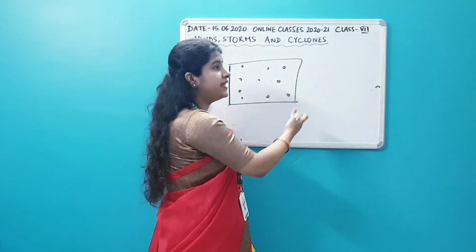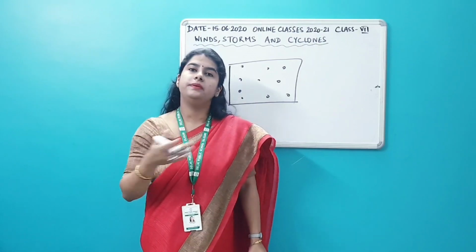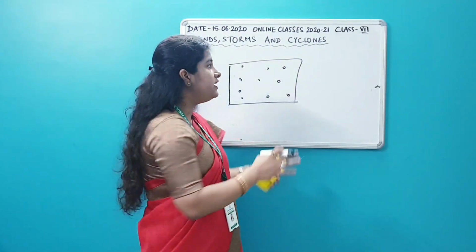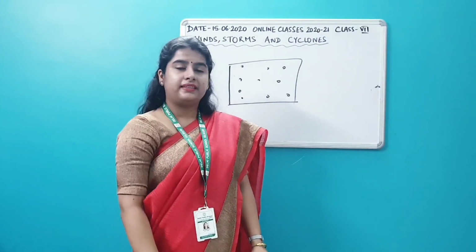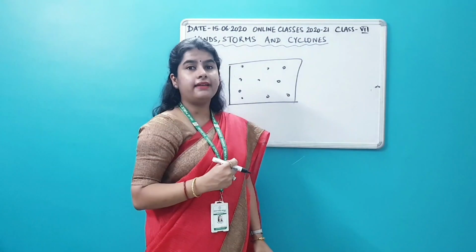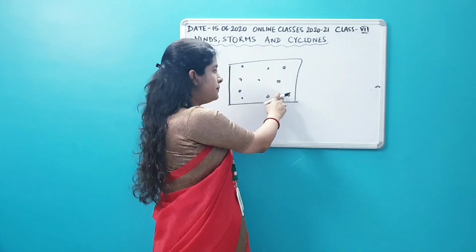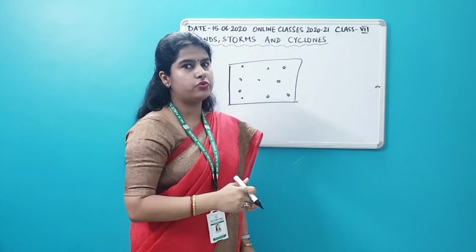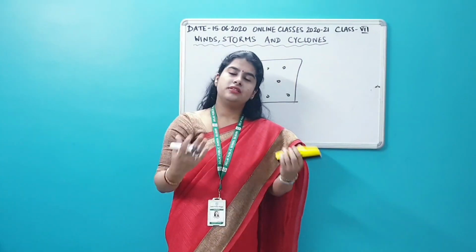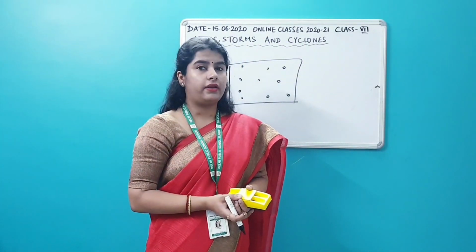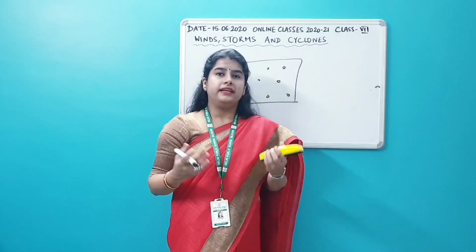Otherwise, this hoarding can get damaged, or it can be blown away by the wind, or even get torn. That is why, in order to withstand the air pressure, holes are made so that air can easily pass through them. Got it? So this is one example to show that air exerts pressure. Let us move on to some other examples based on our day-to-day life.